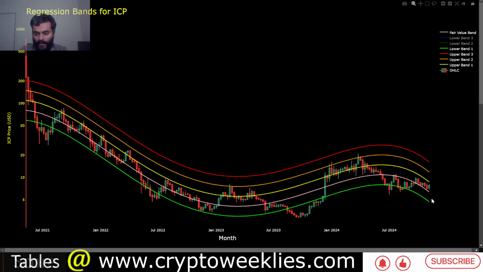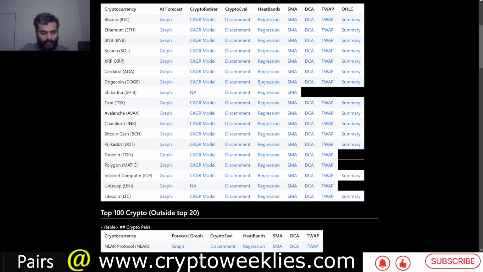And to the downside, again, the 1 standard deviation support comes in at around $4.67. So those are some of the supports going forward towards the end of the year.